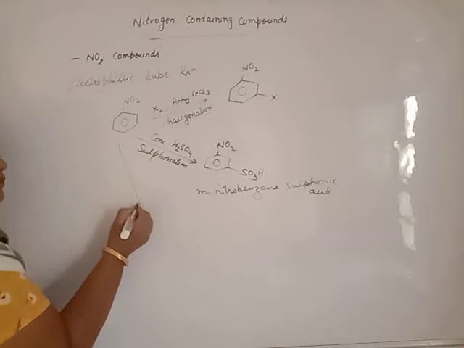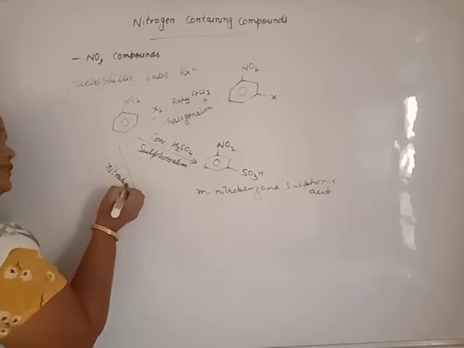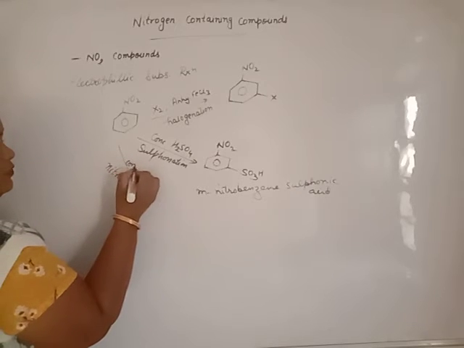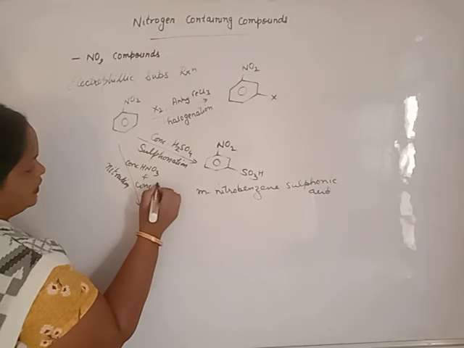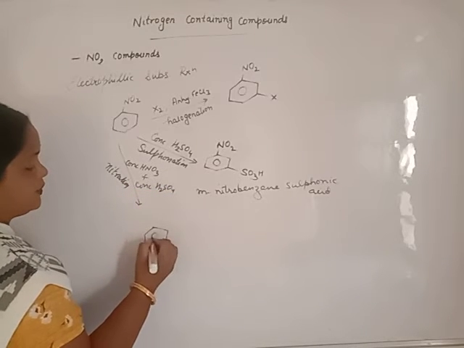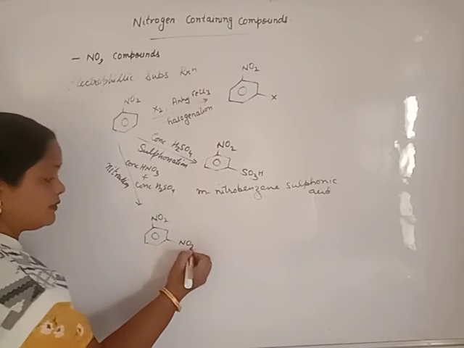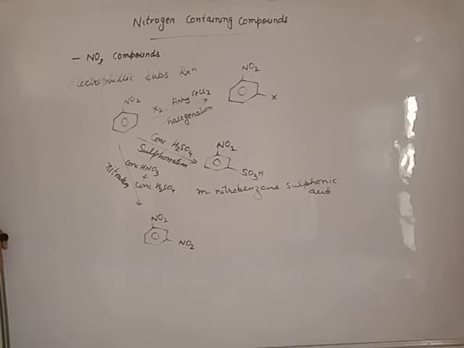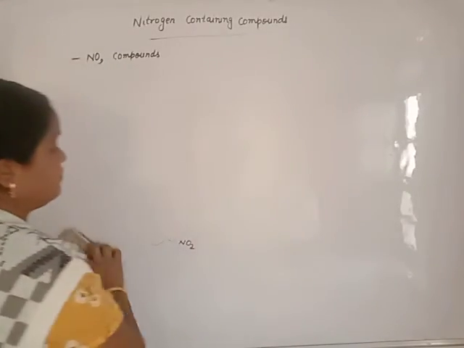Now another, nitration. When nitrobenzene is treated with nitrating mixture of concentrated nitric acid and concentrated sulfuric acid, then what happens? We will get meta-dinitrobenzene. This is all about the nitro group, nitrogen containing compound, either nitroalkane or nitrobenzene.